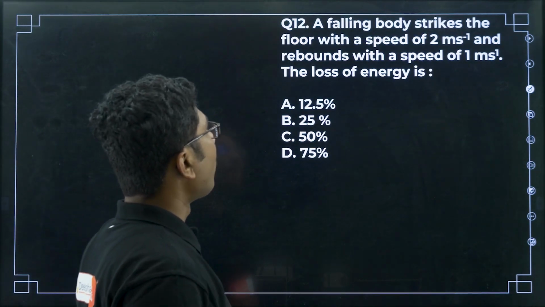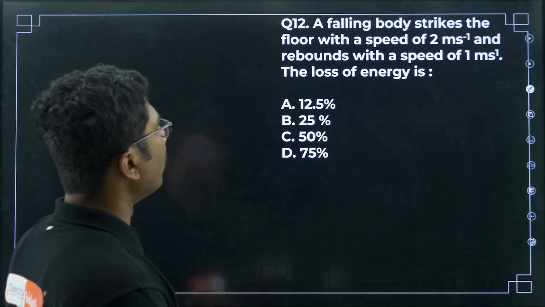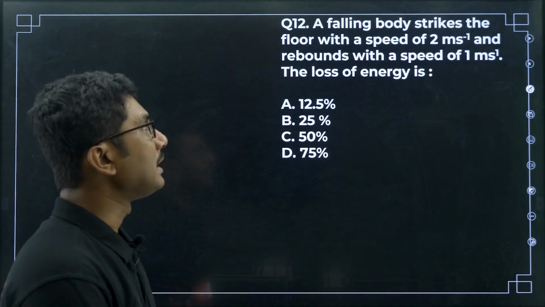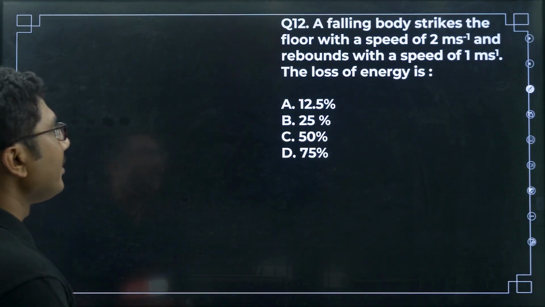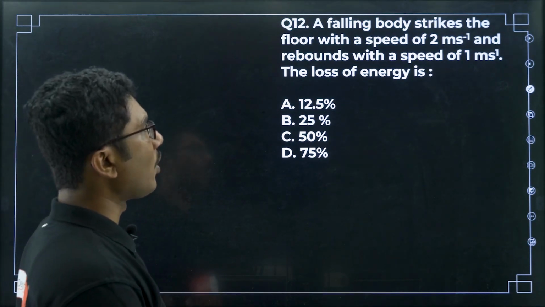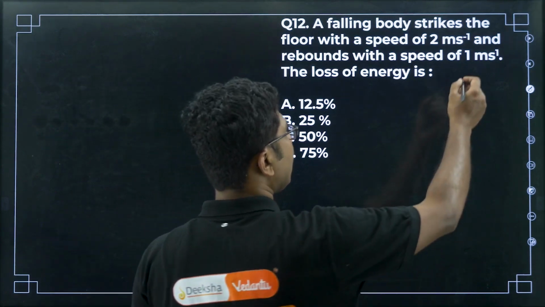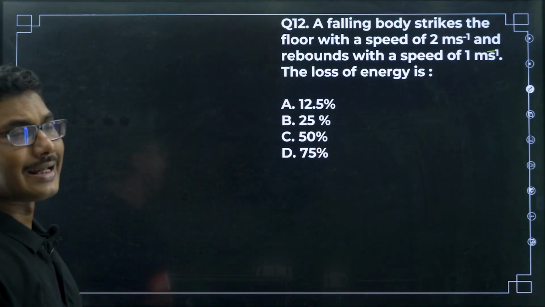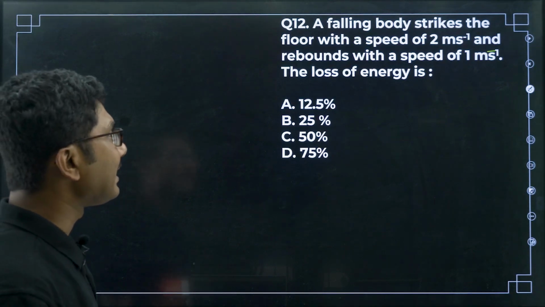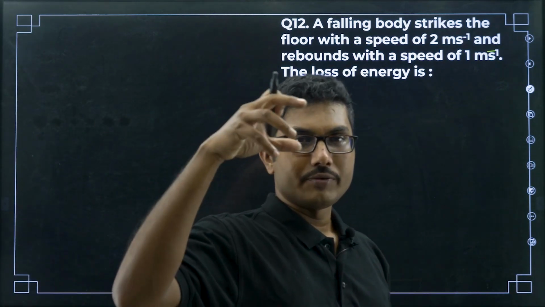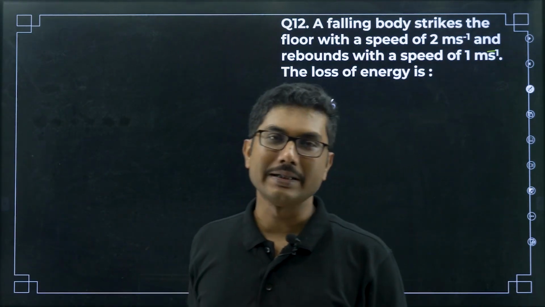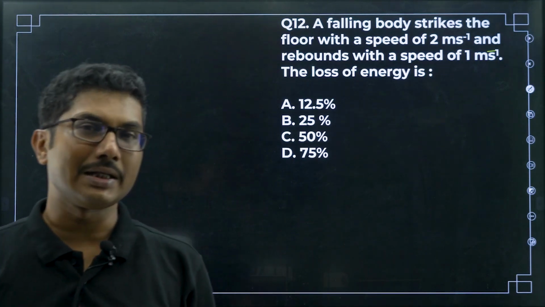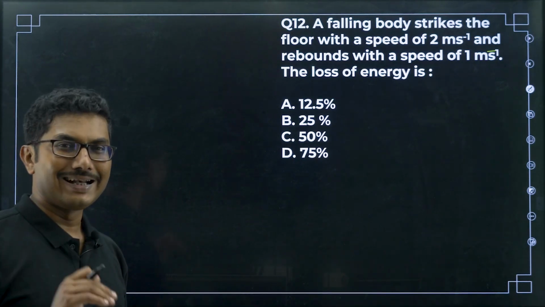12. A falling body strikes the floor with the speed of 2 meter per second and rebounds with the speed of 1 meter per second. Okay. So the loss of the kinetic energy, loss of the energy. So basically, if you have a ball, if you drop it, after hitting the ground, it loses some of the energy and it rebounds a little less, right.